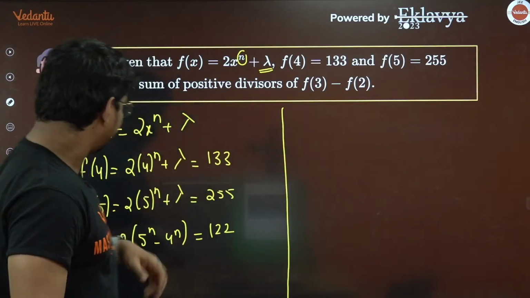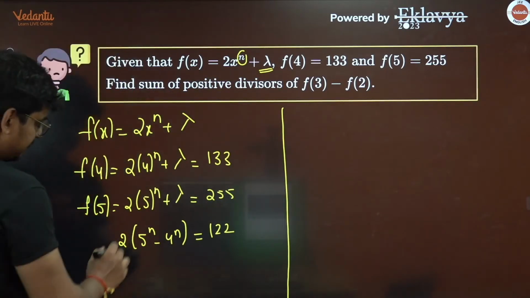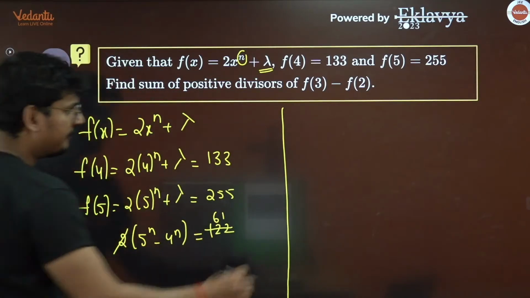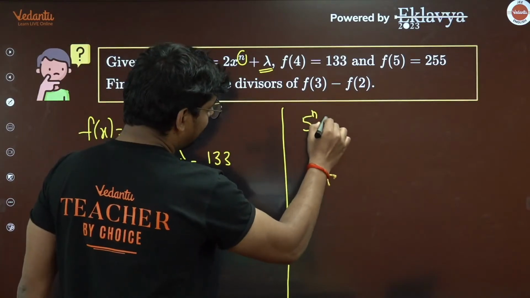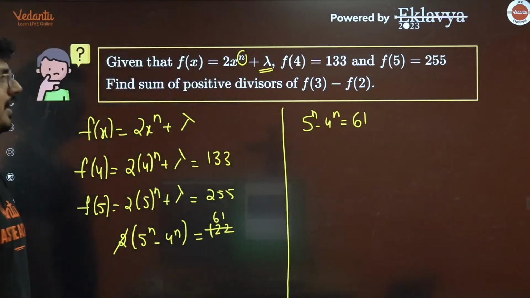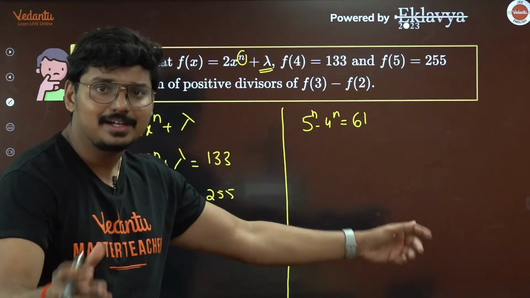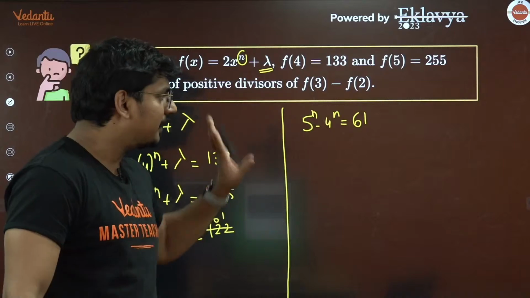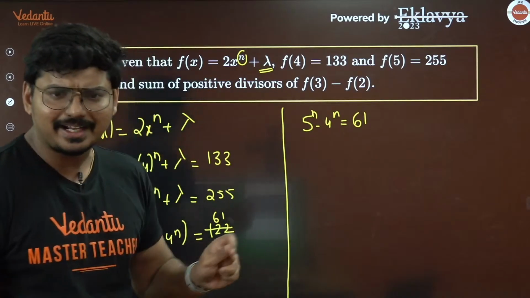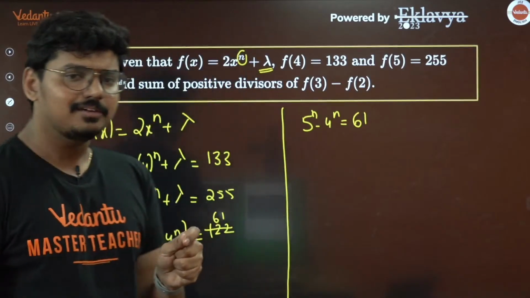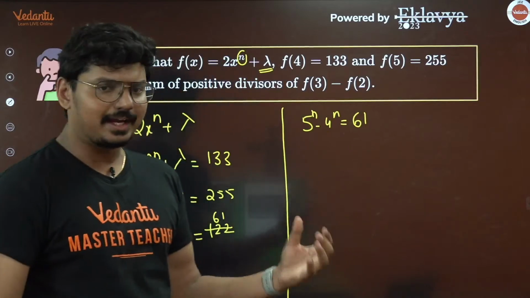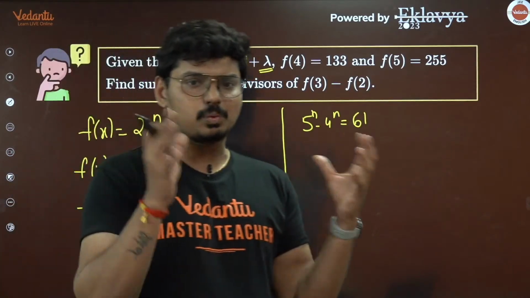Now, try to understand this, guys. 2 ones are 2, 2 sixes are 12, 2 ones are 2. So I'm getting 5 raised to n minus 4 raised to n is equal to 61. Now we need to find the value of n for which 5 raised to n minus 4 raised to n is 61. What is going to be that value of n? Can anyone tell me in the chat section?